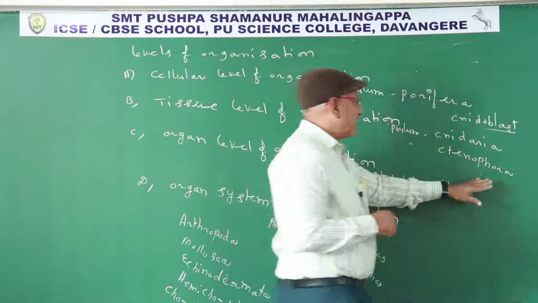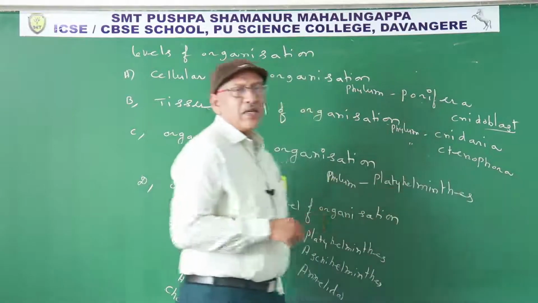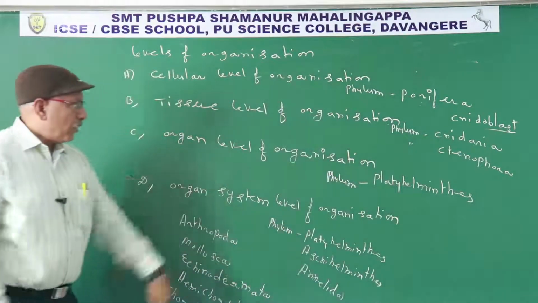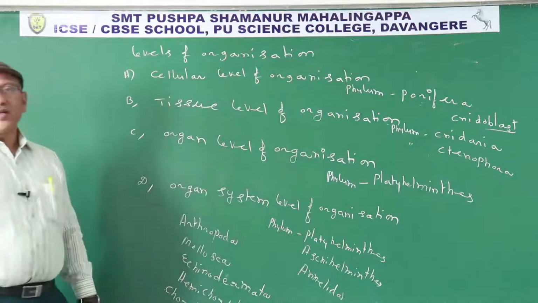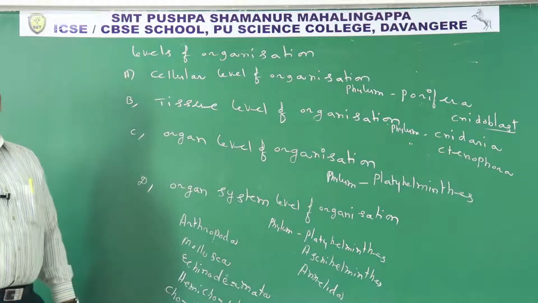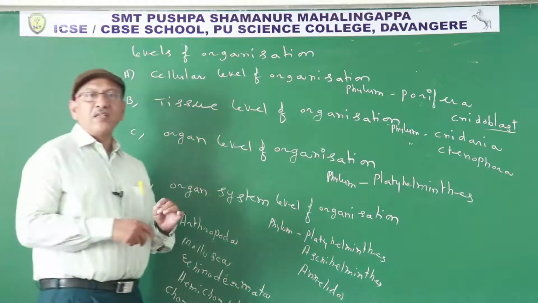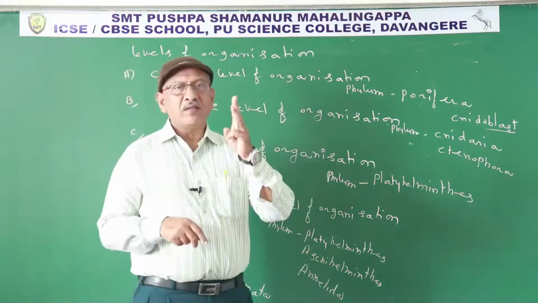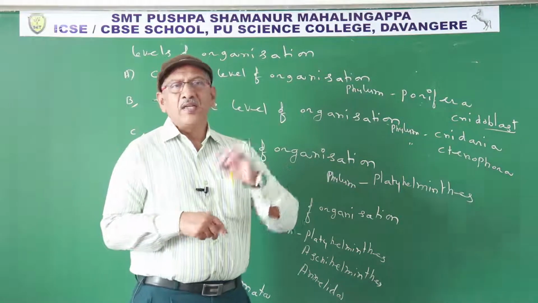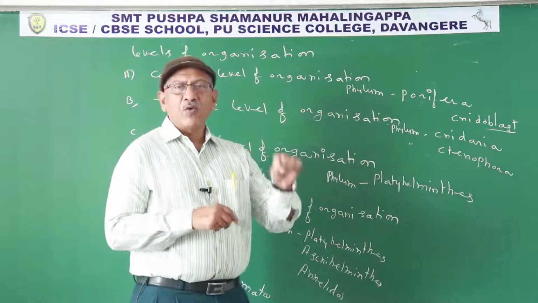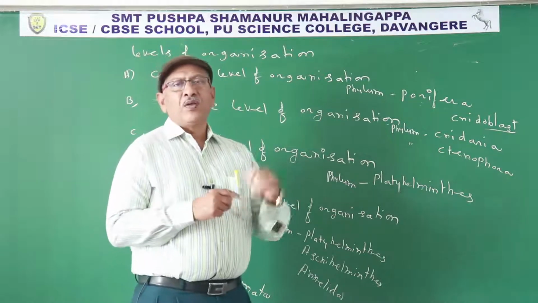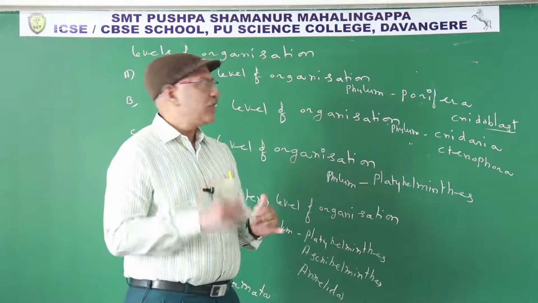So Nidarians and Ctenophores are diploblastic animals. From platyhelminthes to chordata, all are triploblastic animals. If 3 germinal layers present in the body wall of embryo, they are considered as triploblastic animals.